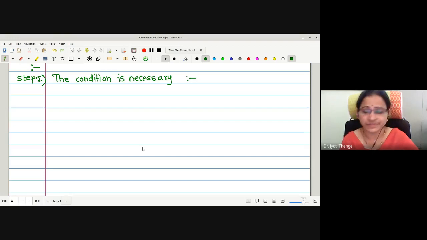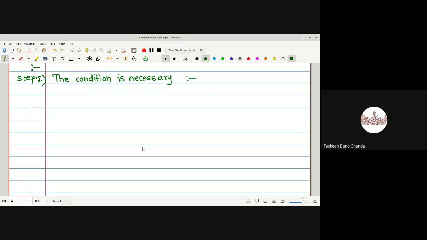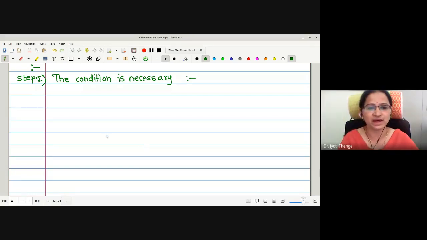What is the sufficient one? They must have come in the merit list. Yes, you should be in the merit. Therefore, giving an entrance exam and coming in the merit is the necessary and sufficient condition for taking admission in MSc Mathematics.